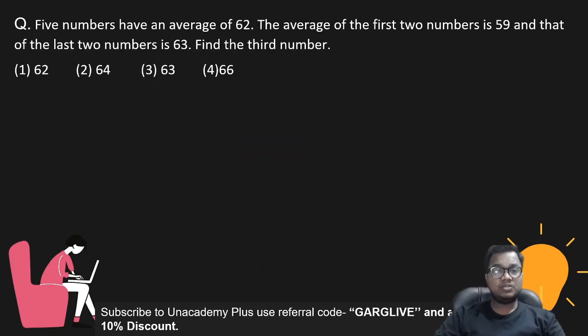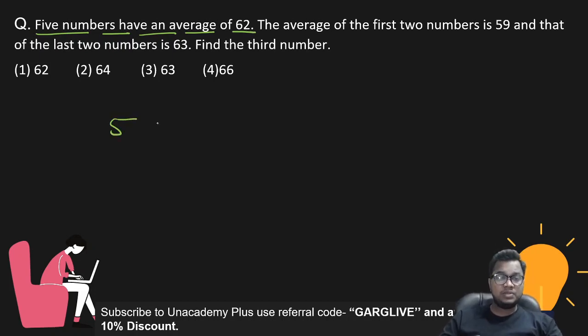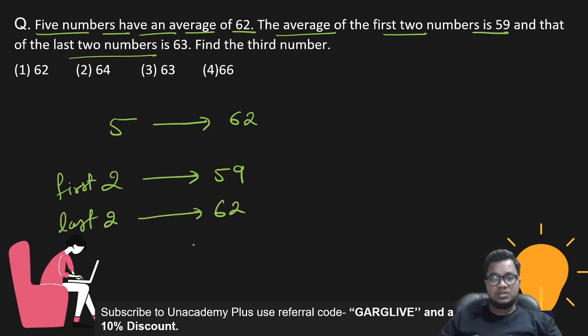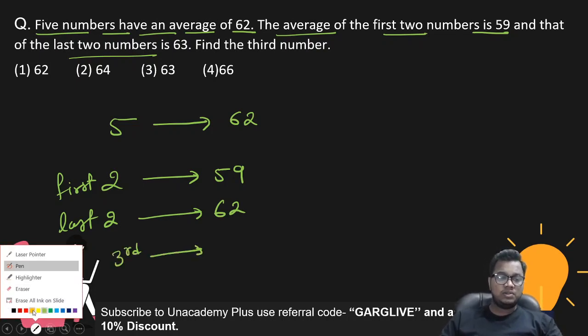Now the next one. Find the number: 5 numbers have an average of 65, right? The average of the first 2 numbers is 59, and that of the last 2 numbers is 63. So find the third one. Now, how to solve this question?